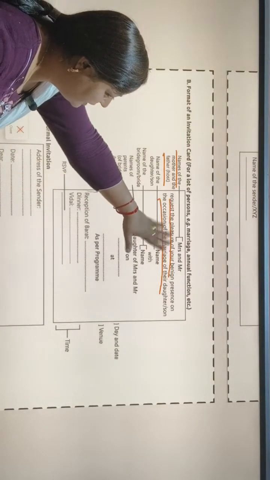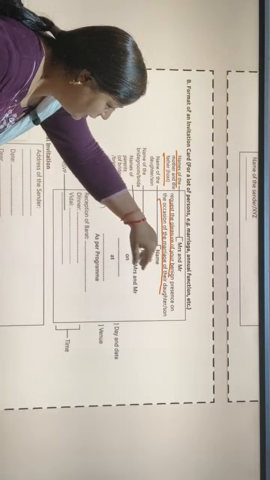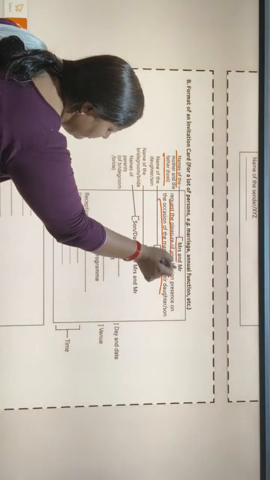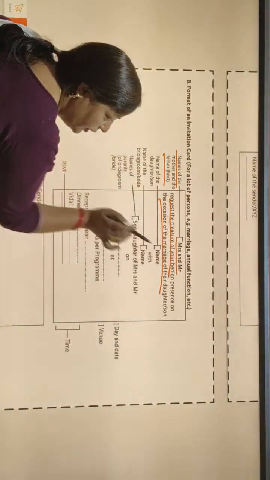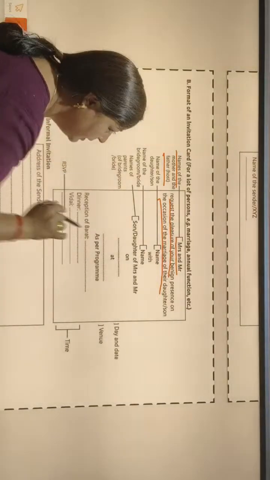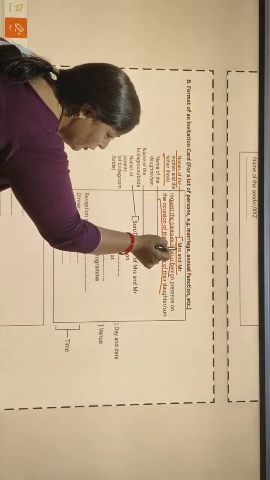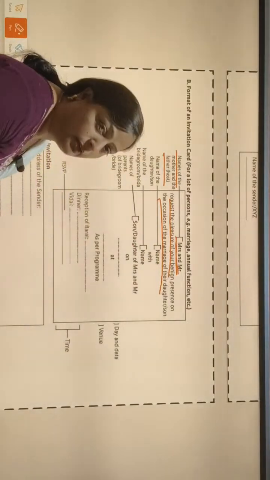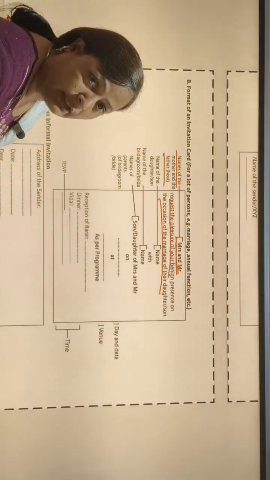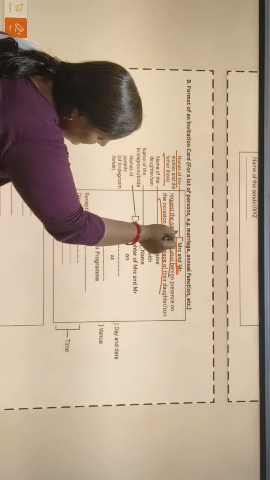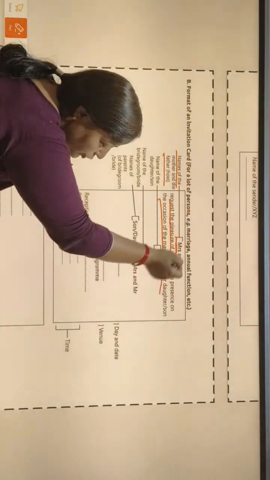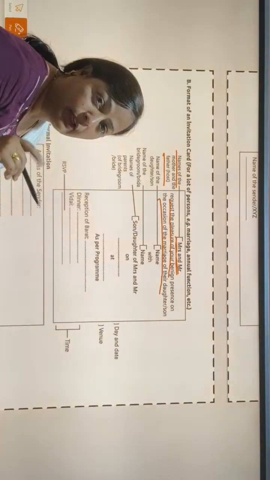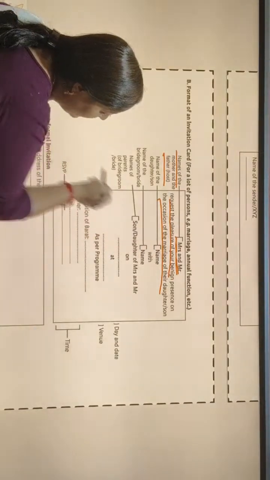We must learn this line. The name will change, but one thing we must keep in our mind, that we have to use first of all Mrs. and after that we will write Mr. You must not write Mr. and Mrs. You write Mrs. and Mr. This thing we must keep in our mind.